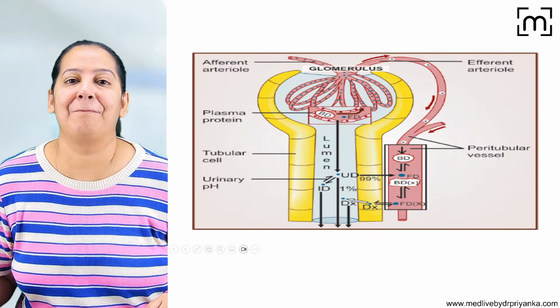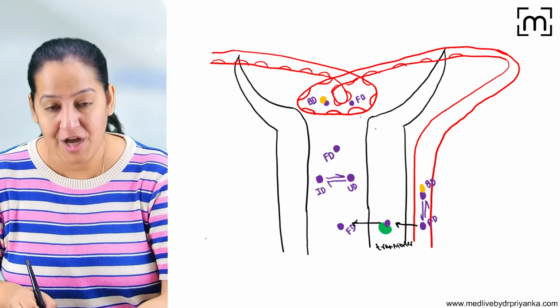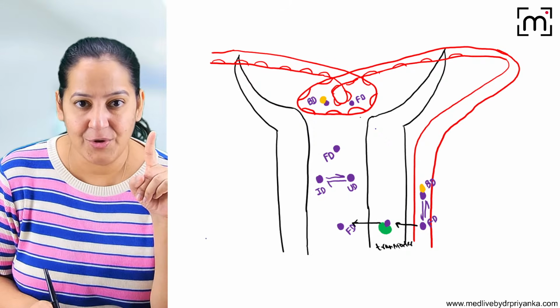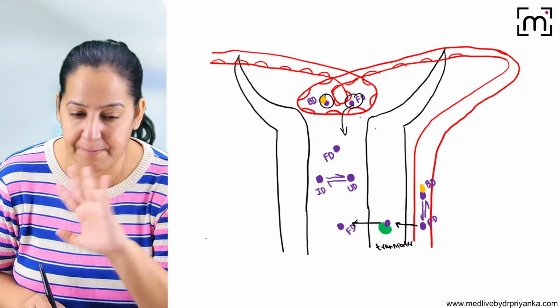To explain to you the complete excretion process, this is the summary. All 3 steps are shown to you here. You want me to summarize the three? You can see this is the bound drug, this is the free drug. In glomerular filtration, only the free drug is coming, the bound is not coming.